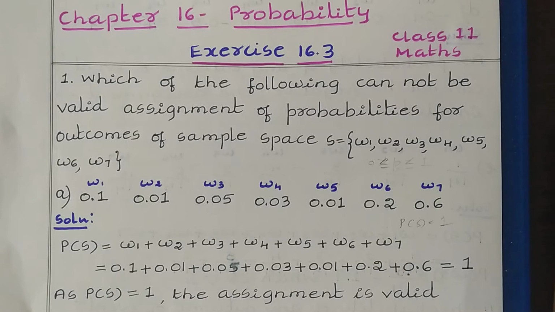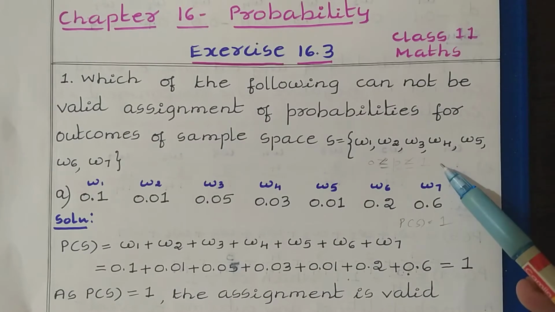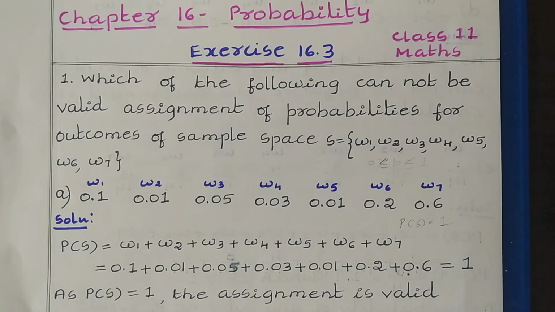In this video, we are going to learn Class 11 Mathematics, Chapter 16 Probability, Exercise 16.3, question numbers 1, 2, 3 solution. Question number 1. Which of the following cannot be valid assignment of probabilities for outcomes of sample space S = {ω1 to ω7}? In this question, they have given sub questions which consist of values of the omegas. Now here we have to identify whether these values are valid assignments of probabilities or not.